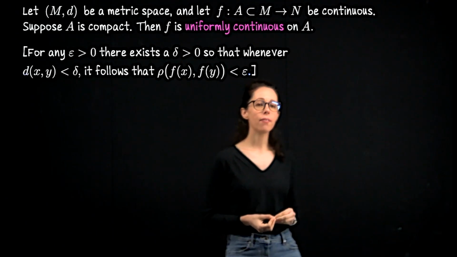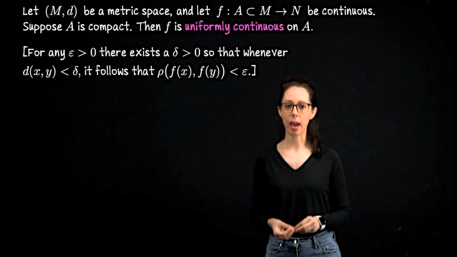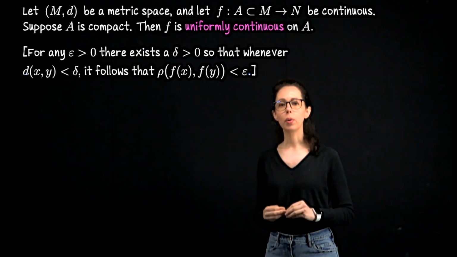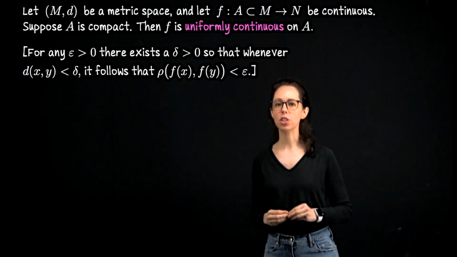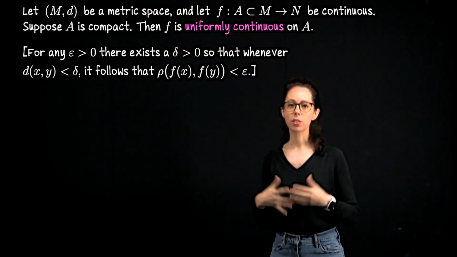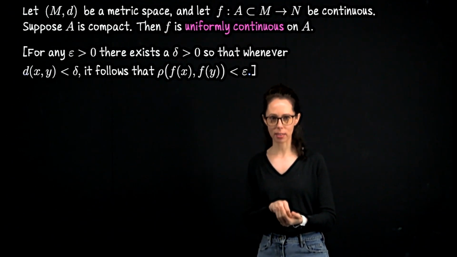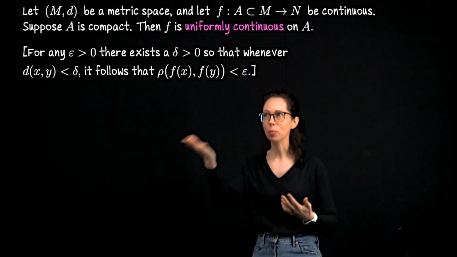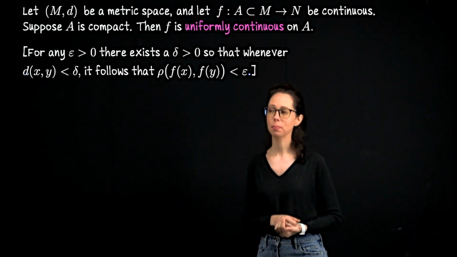By assumption, f is continuous on the domain A. When we say that, we mean that f is satisfying the definition of continuity at each point in A. So continuity is a point-based notion, whereas uniform continuity is about the entire domain.